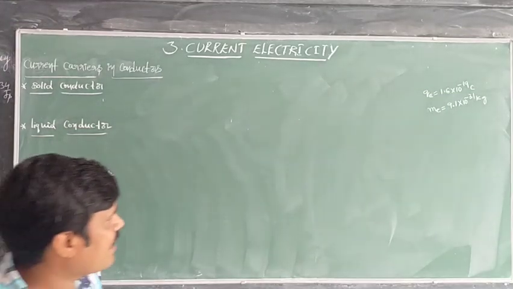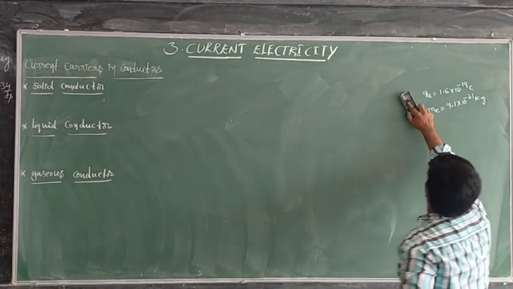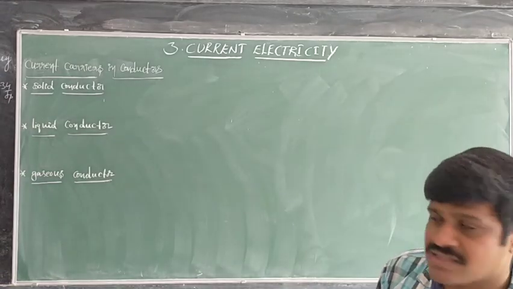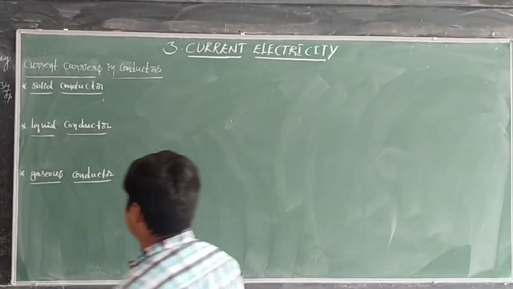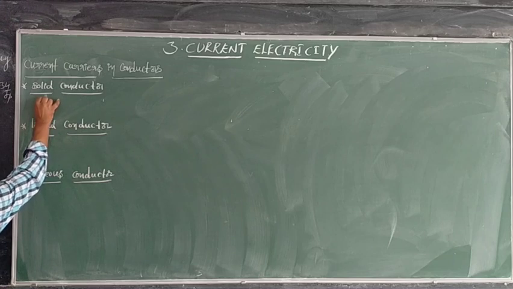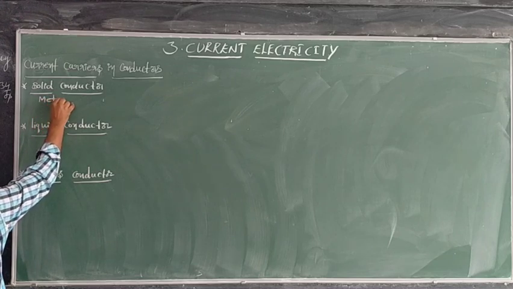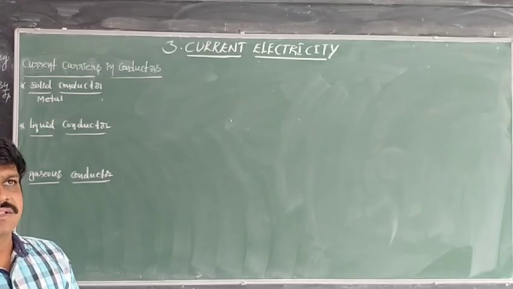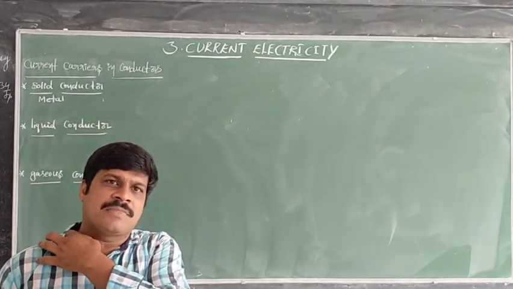Actually, I am going to take three types of conductors: solid conductors, liquid conductors, and gaseous conductors. Solid conductors means all metals, for example copper, silver, aluminum, iron.